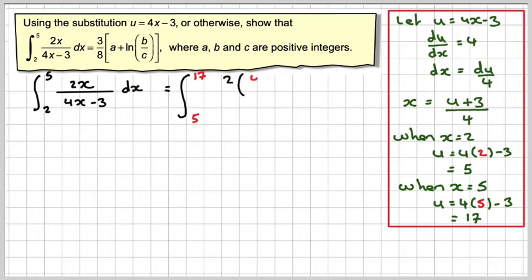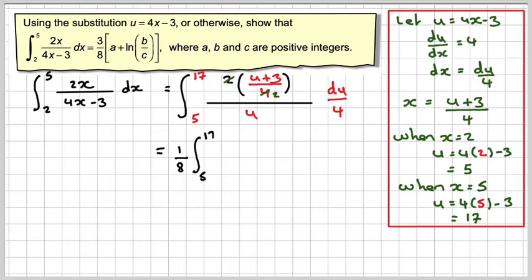over u, because it's 4x minus 3, times du over 4. Right, the 2 and the 4 will cancel, you get a 2. And combined with that 4 there, that will make it 1/8. So this integral will now become 1/8 of the integral from 5 to 17 of u plus 3 over u du.